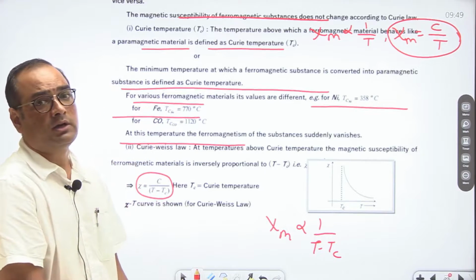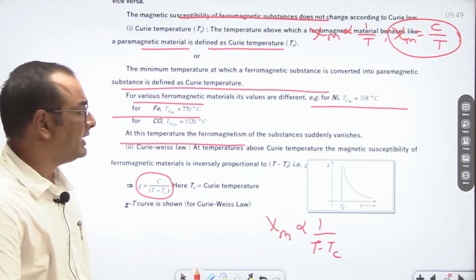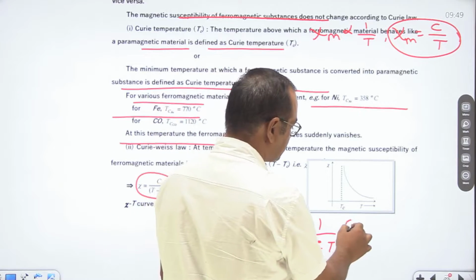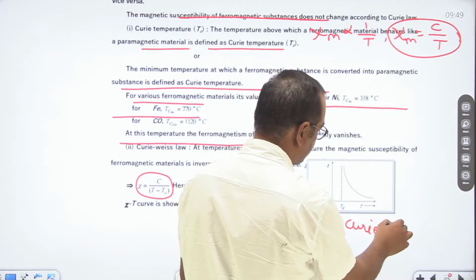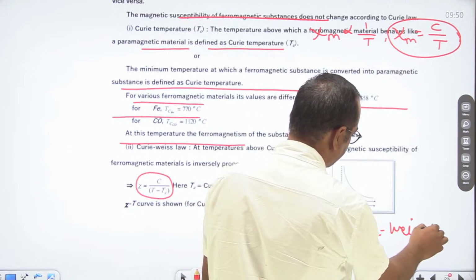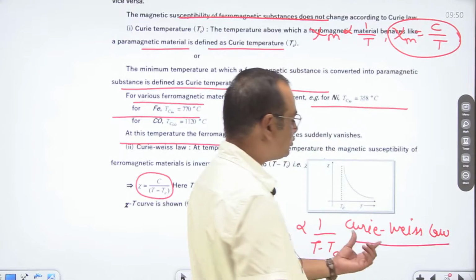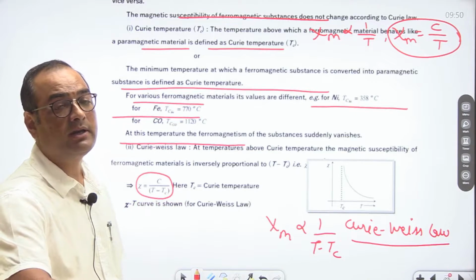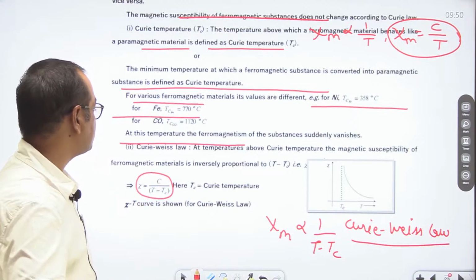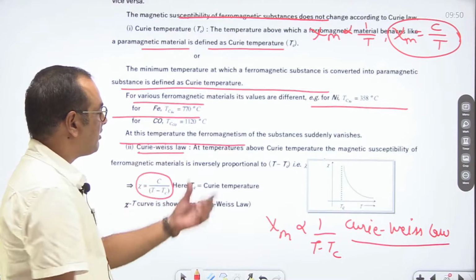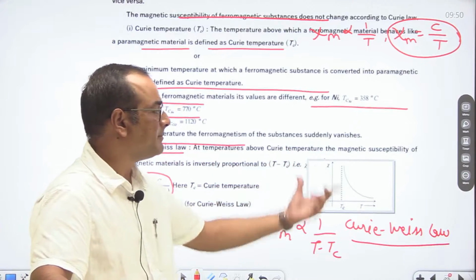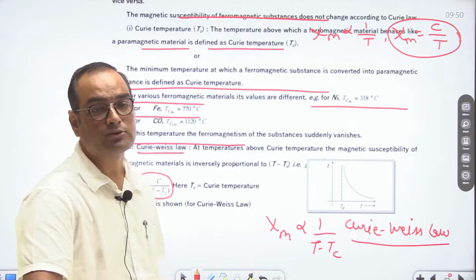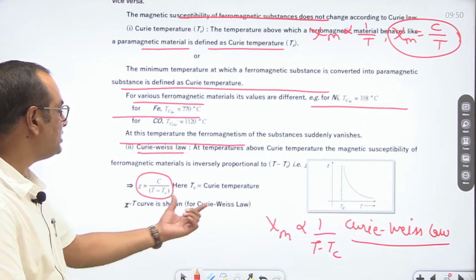So if we talk about Curie's law for ferromagnetic substances, then a scientist was there, Weiss. So this law is known as Curie-Weiss law. Scientists Curie and Weiss both predicted this relation between magnetic susceptibility and temperature for ferromagnetic substances. So this is Curie-Weiss law. At temperature above Curie temperature, the magnetic susceptibility of ferromagnetic material is inversely proportional to T minus Tc. T is absolute temperature and Tc is Curie temperature.